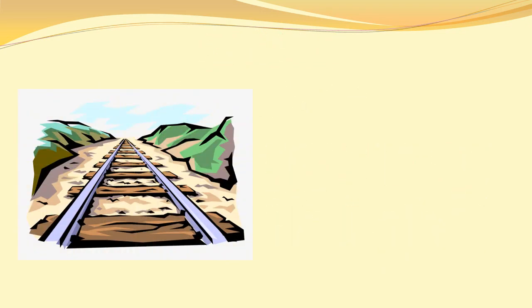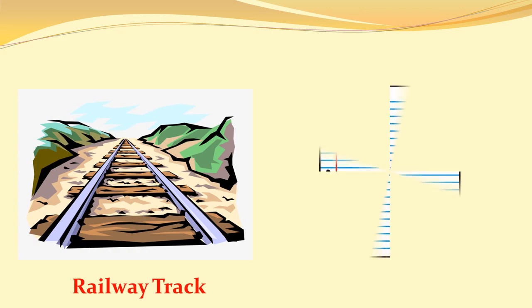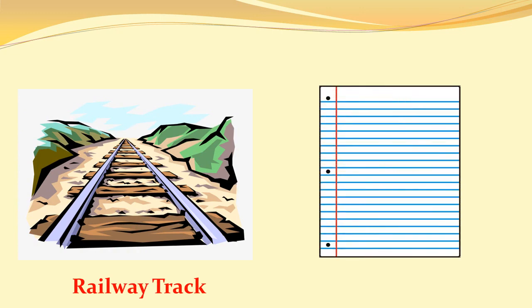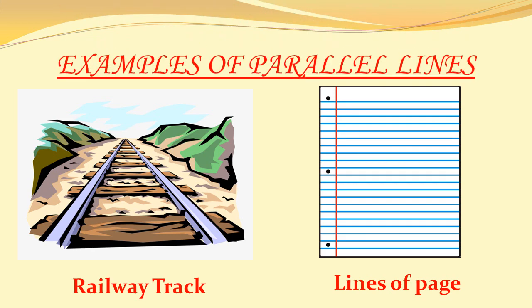Now, what can you see on your screen? Exactly, a railway track and a notebook page. Children, you may have seen a railway track while traveling with your parents. The lines of a track never meet each other. Same with the lines of a notebook page. They also never meet each other. And the distance between two lines is always the same. Therefore, they are known as parallel lines.